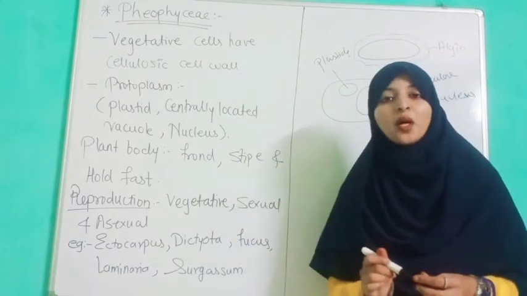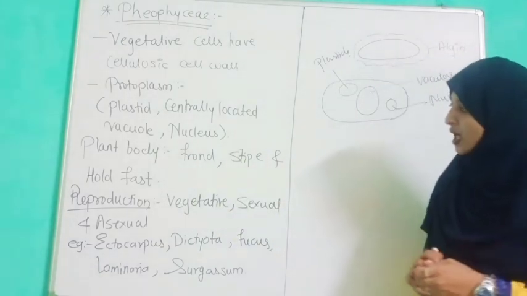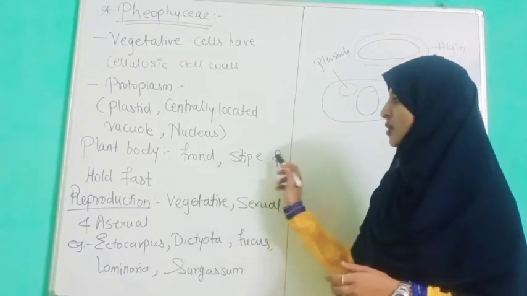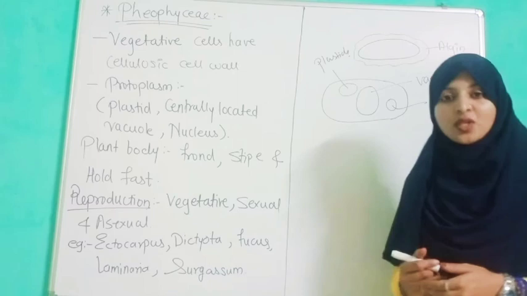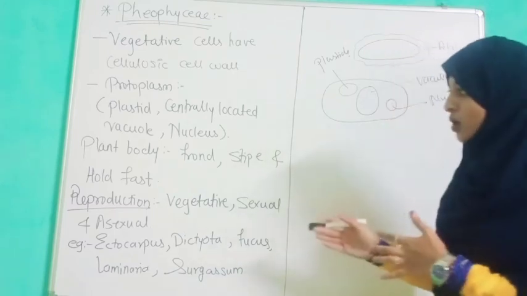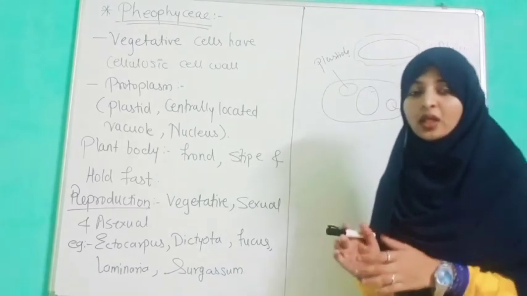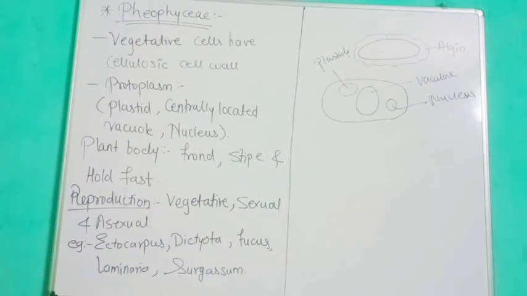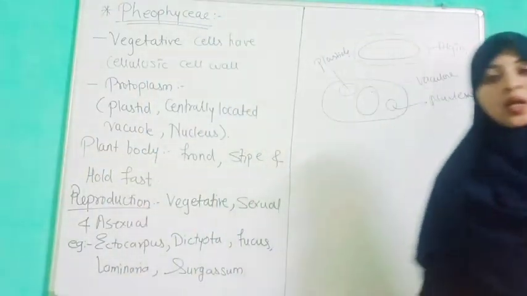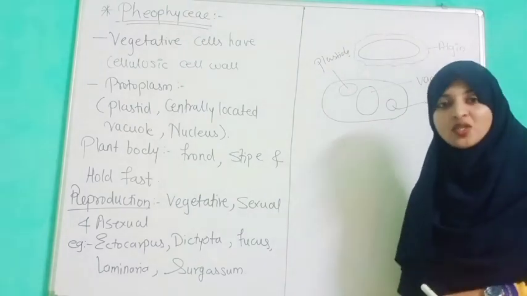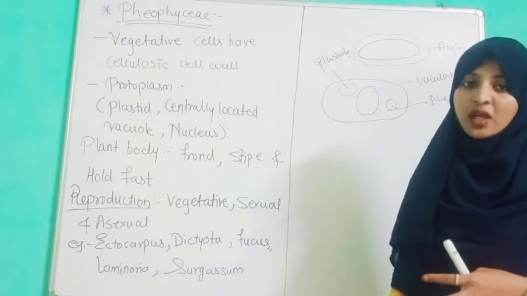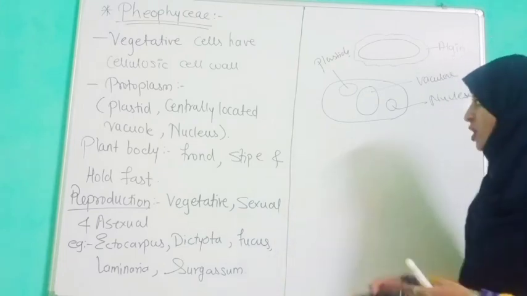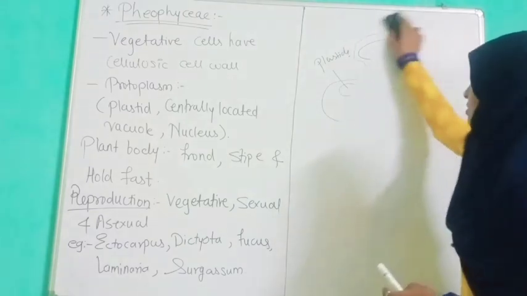They have told about the plant body. So the plant body has frond, stipe and holdfast. This is a primitive type of organism, a unicellular organism. If you observe the plant body under the microscope, we are not able to see a proper or well developed stem-like structure. So we are going to see that structure.